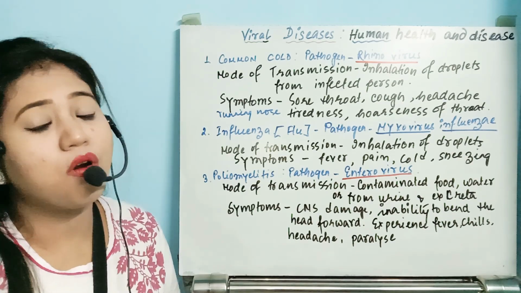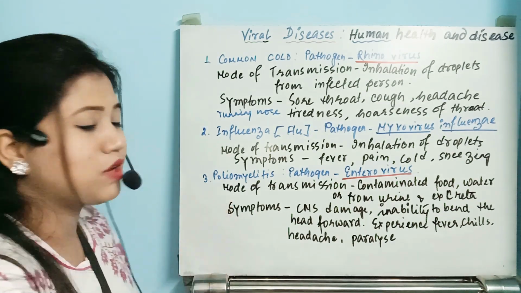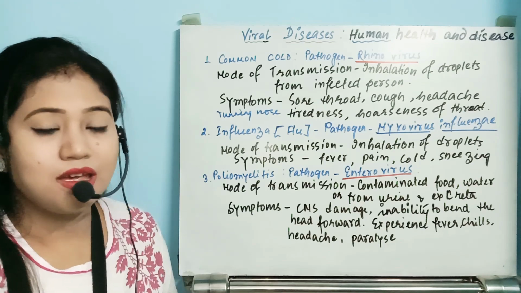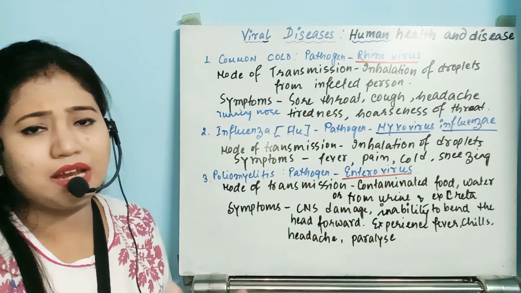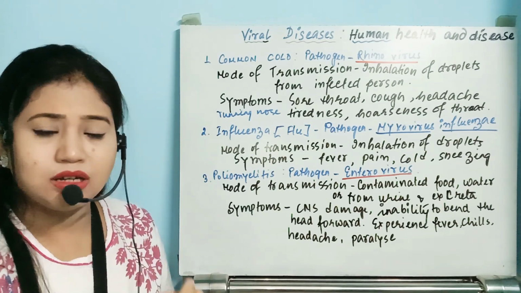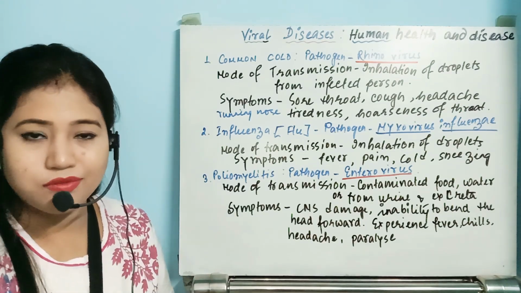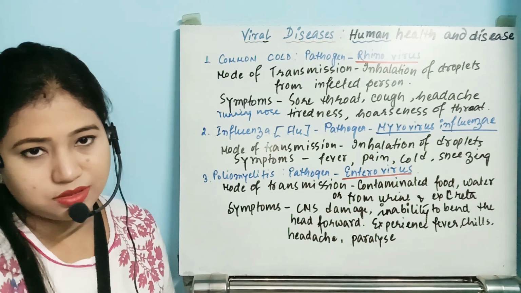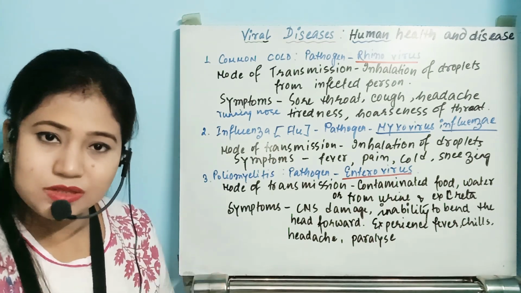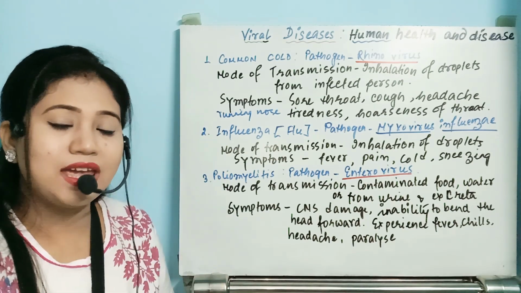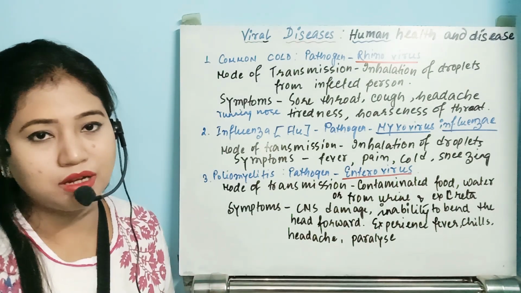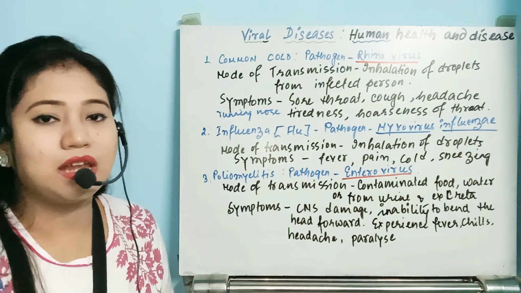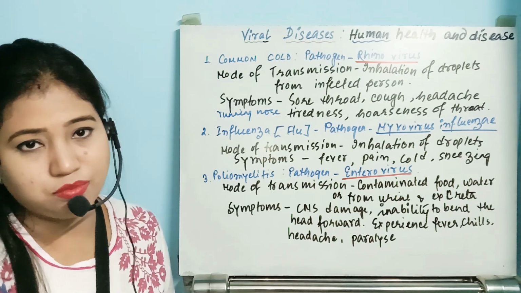The third mode of transmission is flies. Suppose one person is taking food, and a fly falls on that food and it is contaminated. If the fly carries that virus from that food and falls on another food particle, then the virus can also enter inside a healthy individual's body.